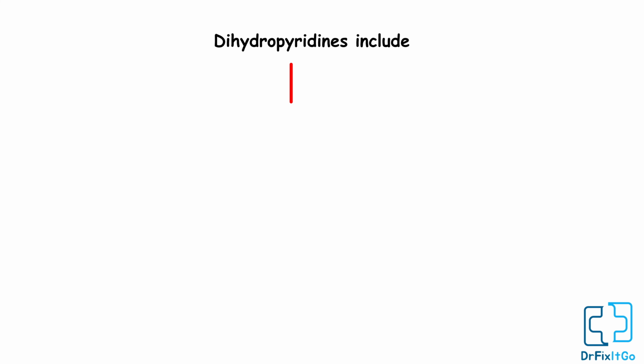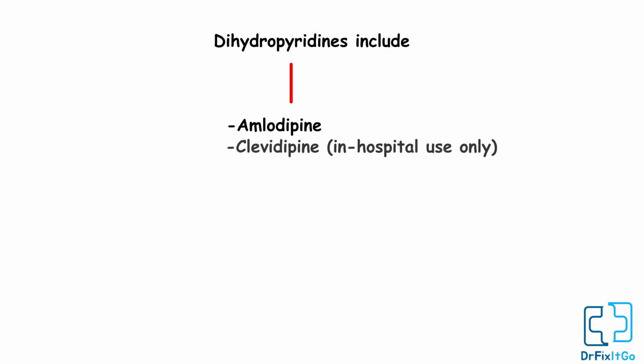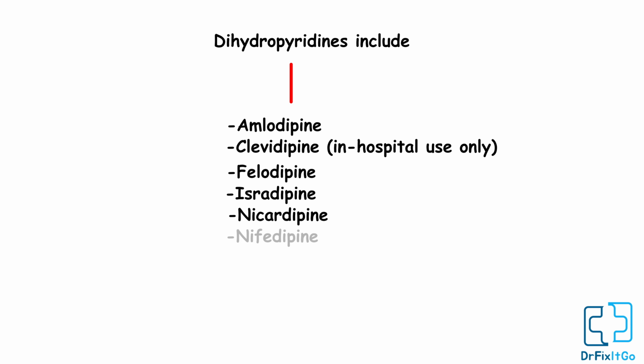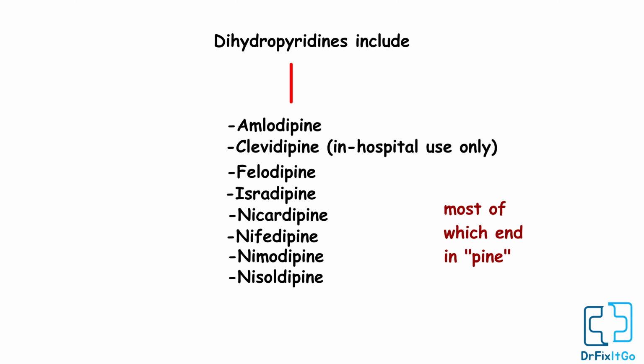Dihydropyridines include amlodipine, clevidipine, felodipine, isradipine, nicardipine, nifedipine, nimodipine, and nisoldipine, most of which end in pine.